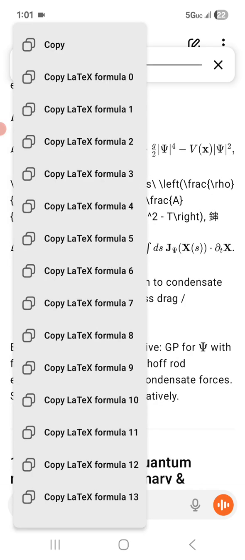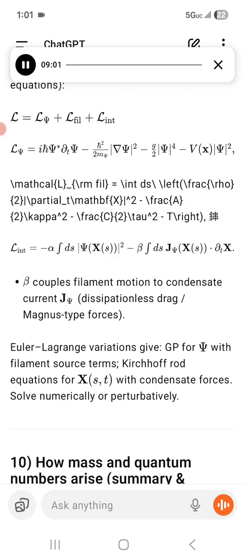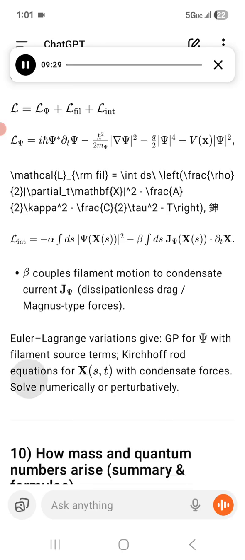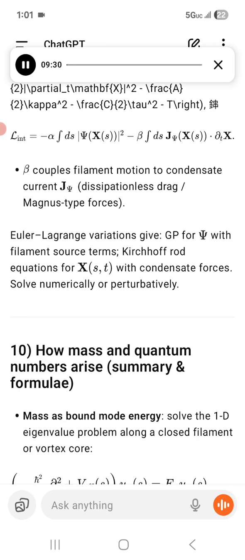L_int equals the integral of alpha |psi(x(s))| squared plus beta j(x(s)) dot partial_t x ds. Alpha attracts filaments to high or low density regions of psi, nucleation at onion shells. Beta couples filament motion to the condensate current j, dissipationless drag, Magnus-type forces. Euler-Lagrange variations give GP for psi with filament source terms, and Kirchhoff-rod equations for x(s,t) with condensate forces. Solve numerically or perturbatively.